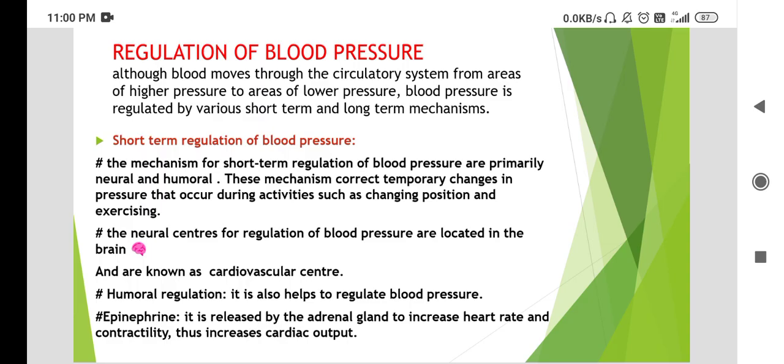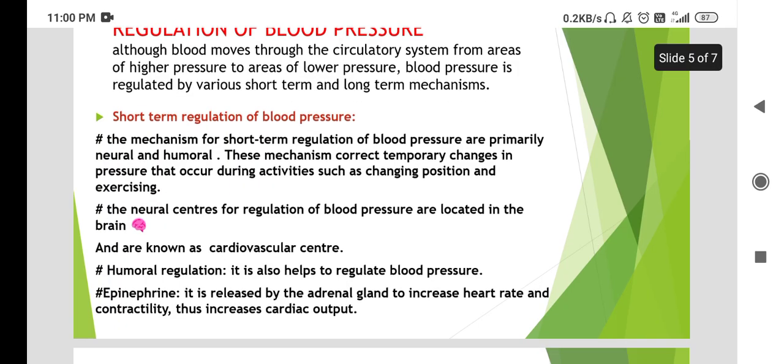Short term regulation of blood pressure. The mechanisms for short term regulation of blood pressure are primarily neural and humoral. These mechanisms correct temporary changes in pressure that occur during activities such as changing position and exercising. The neural centers for regulation of blood pressure are located in the brain and are known as the cardiovascular center.